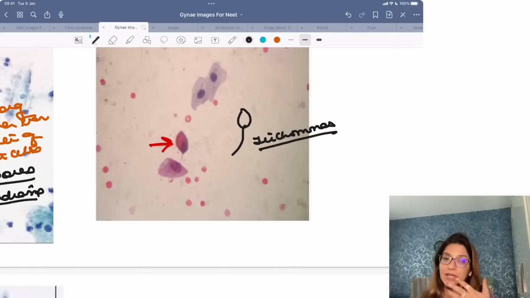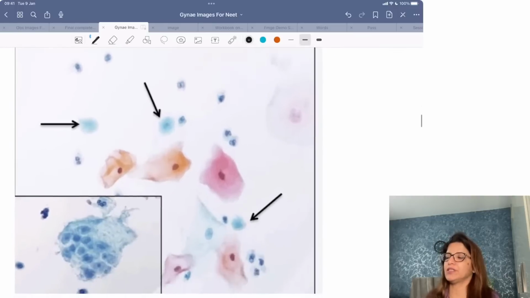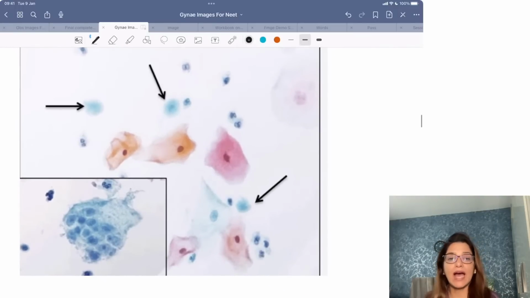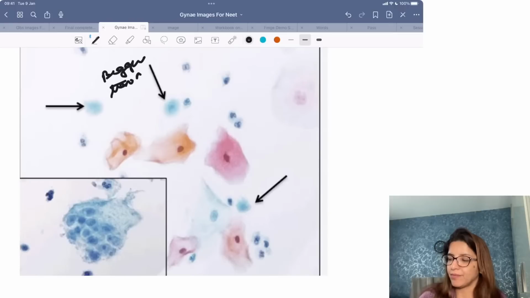This is a very typical appearance of trichomonas, where a flagella is also being seen, but you may get an appearance like this. Arrows are pointing towards a structure, and that structure is bigger than the nuclei. Now you cannot call it candidal spores. This has to be trichomonas.